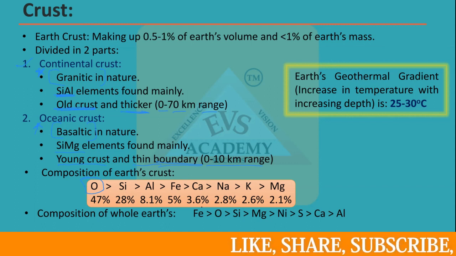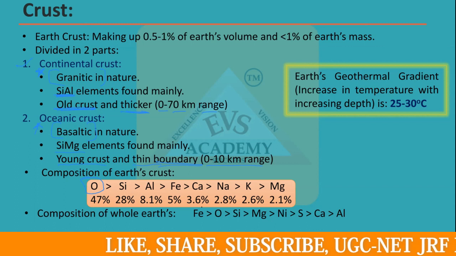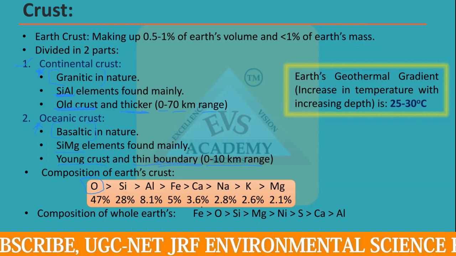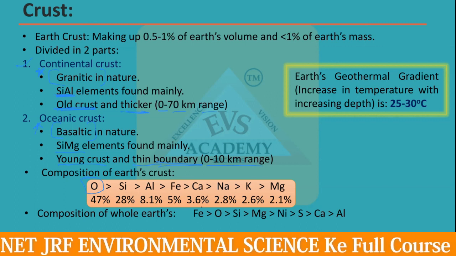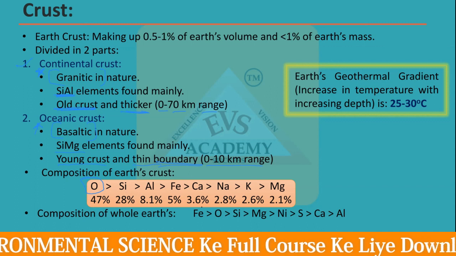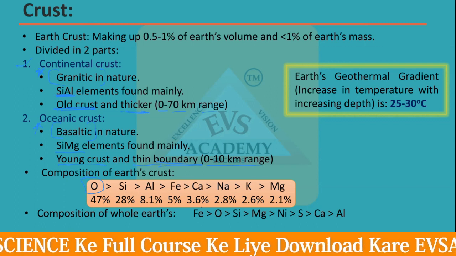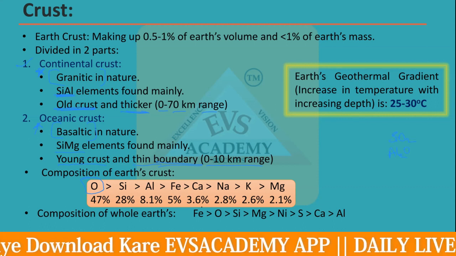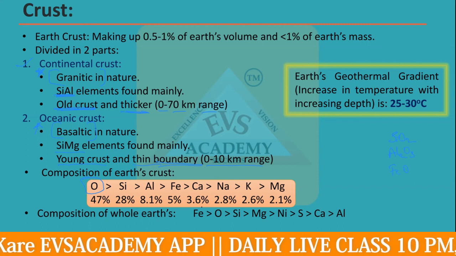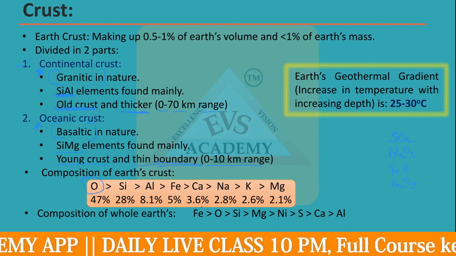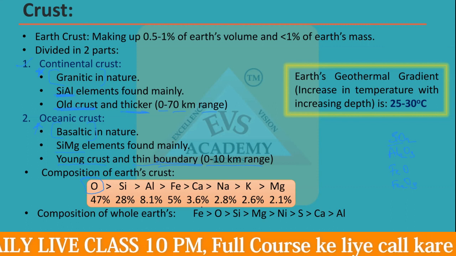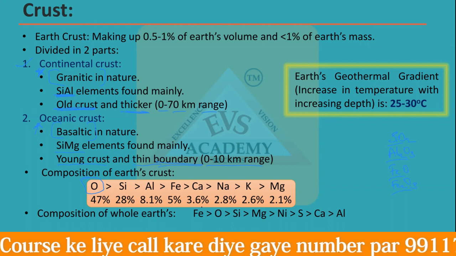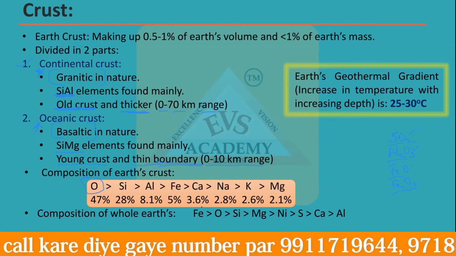Rocks are mainly made up of minerals. Minerals are mainly made up of elements. All the elements like iron, aluminium, silica are very, very reactive with oxygen. When they form minerals, they have reacted with the oxygen. So in rocks you can find SiO2, Al2O3, FeO, Fe2O3. In all the minerals, these are not in the pure form. These are all in the form of oxides, and in every mineral a huge amount of oxygen is attached.